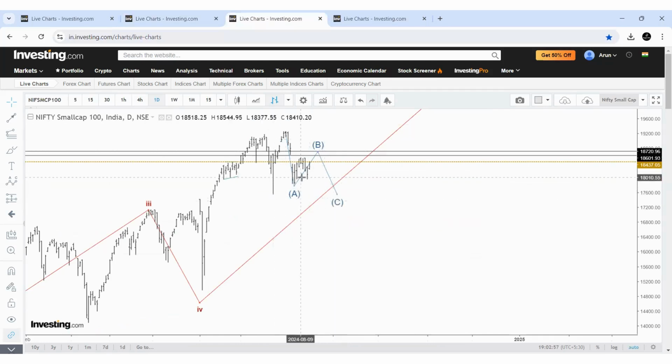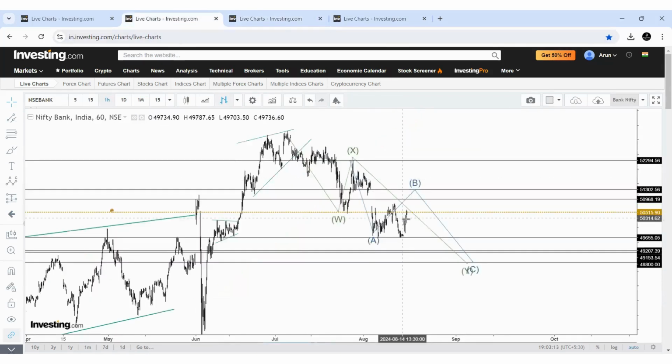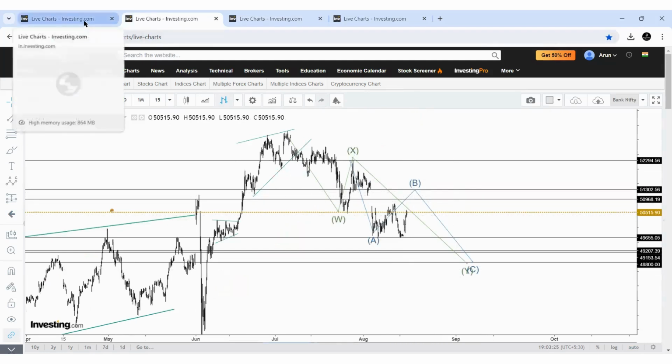The structure seems incomplete. So my primary assumption is that the price may get rejected in a B wave. But anyway, we need to see some confirmation point. I'm explaining. So my primary view, there is a possibility of one more low in the markets. For that, the Bank Nifty may take a further complex route of rejecting here and coming lower. Let me explain a few things in Nifty.